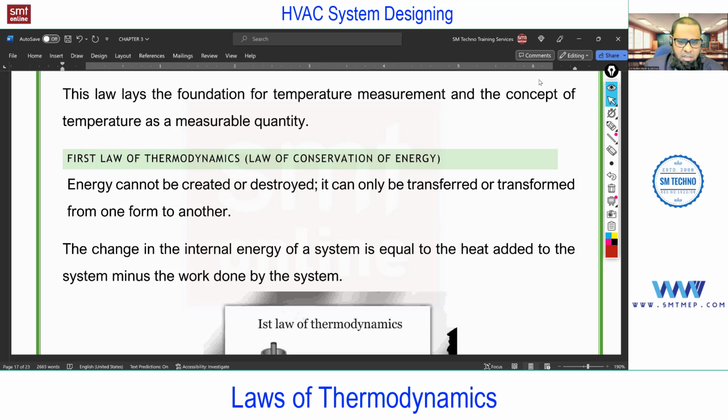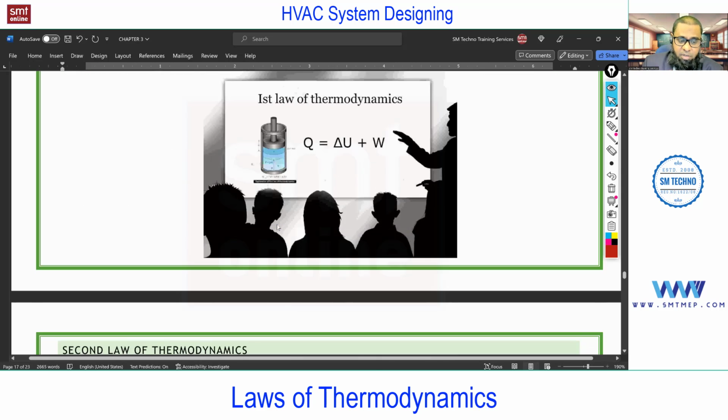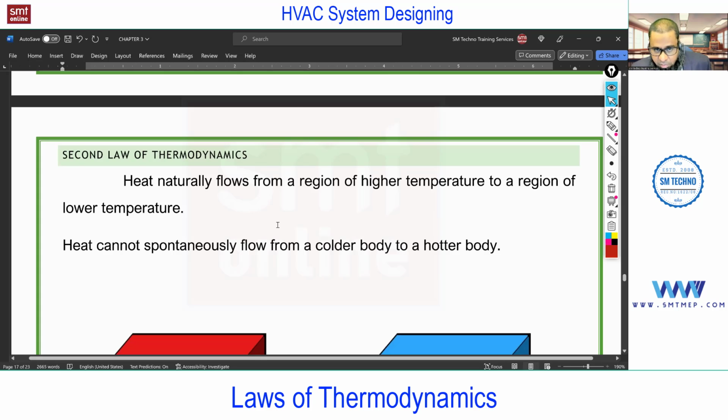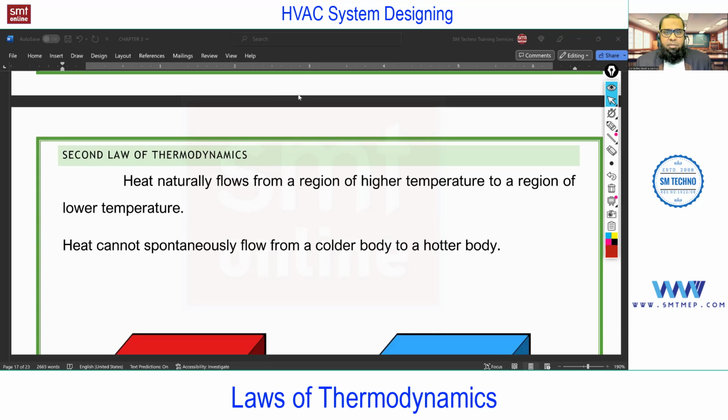You'll find other definitions also; you can read them later. But it's simple: heat and work are mutually convertible without any losses. Practically it is not applicable. This is for the Carnot cycle, used for comparison with actual systems. Again, this is for the interview point of view; you can go through it once. But the very, very important law from the HVAC point of view is the second law. The second law is very, very important for an HVAC engineer.